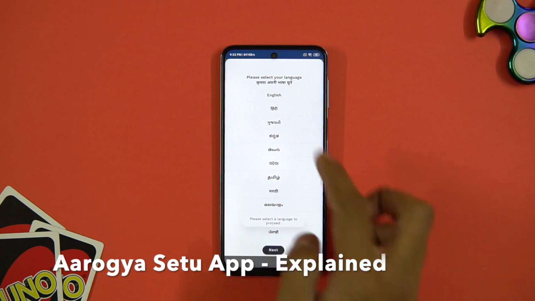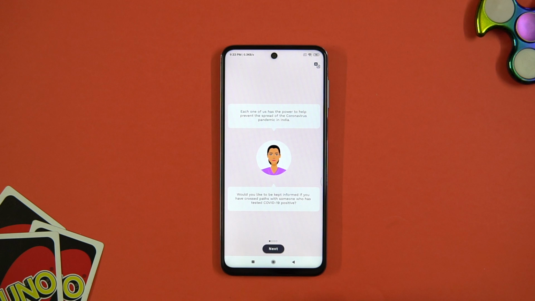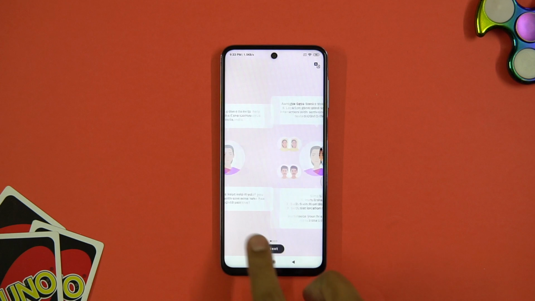The government was pushing to promote this app, and now even the Prime Minister of the country, Narendra Modi, has asked us to download this particular app that comes from the NIC. There have been doubts about it being an information gaining tool for the government and nothing good for the users. Let's check out what the Aarogya Setu app is all about.